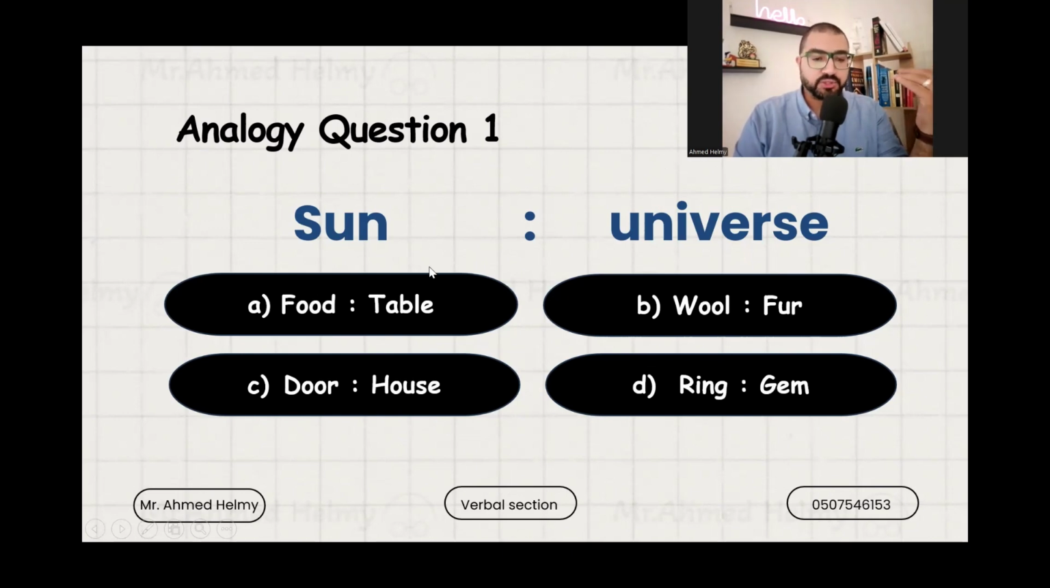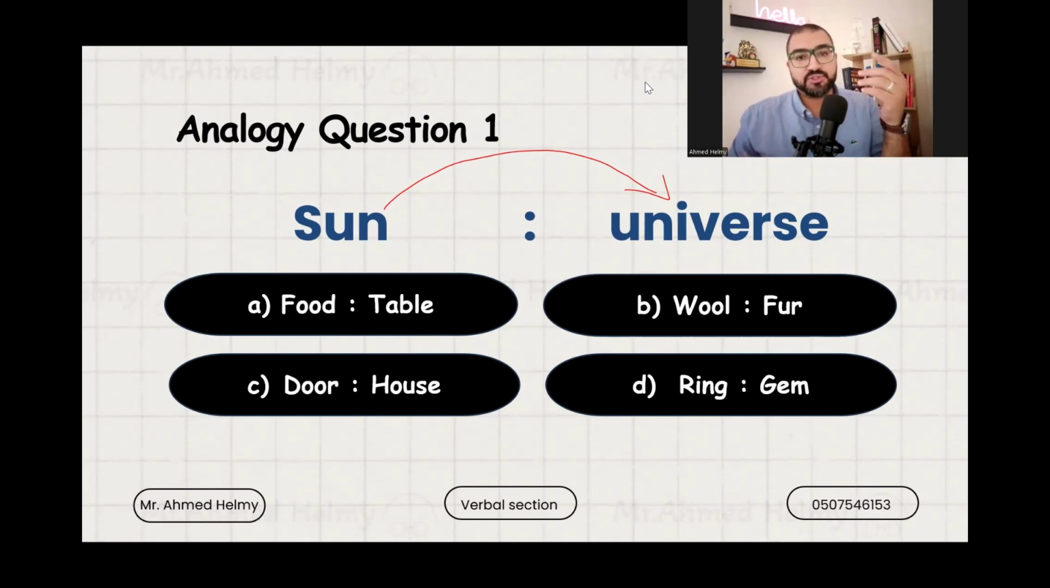So let's go to the choices. My idea when it comes to solving these choices is basically like this. The sun is part of the universe, so the rest of the relations are supposed to be based on the same relation, which is part to whole. So we have food and table, door and house, wool and fur, ring and gem. Before we begin omitting two choices, there are two strategies here if you want to master solving this.